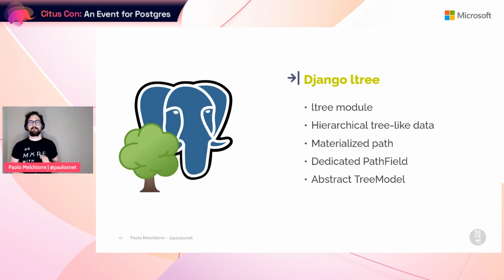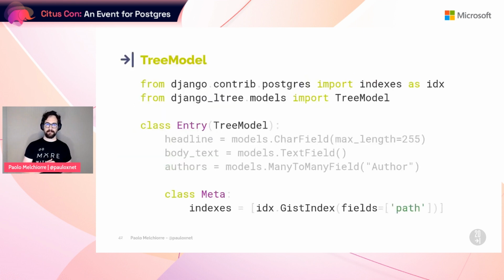The package has a path field and an abstract tree model that now we are going to see. To add the tree-like hierarchy to the entry model, we add a path field inheriting from the tree model provided by Django ltree. We also add a dedicated Postgres GiST index on the same field to speed up queries.